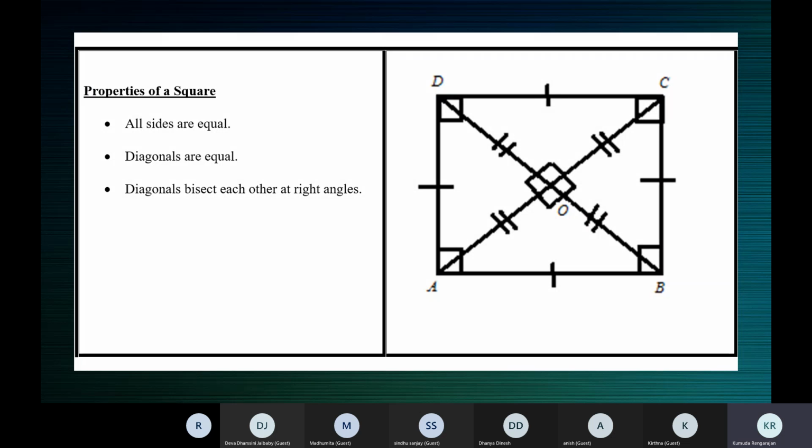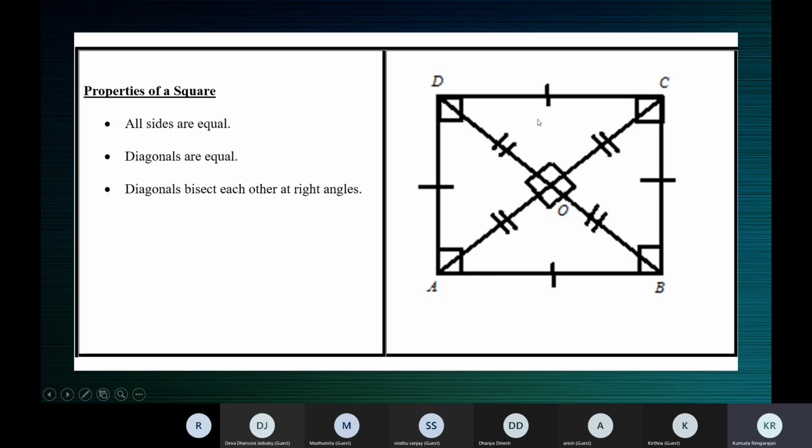Adjacent sides equal means all sides are equal. Why? Because let's take an example. Supposing AB is 8 centimeters. Adjacent sides are equal, so BC is also 8 centimeters. So AB is 8, BC is 8. Now let's see what happens. A square is a parallelogram, so opposite sides are equal.